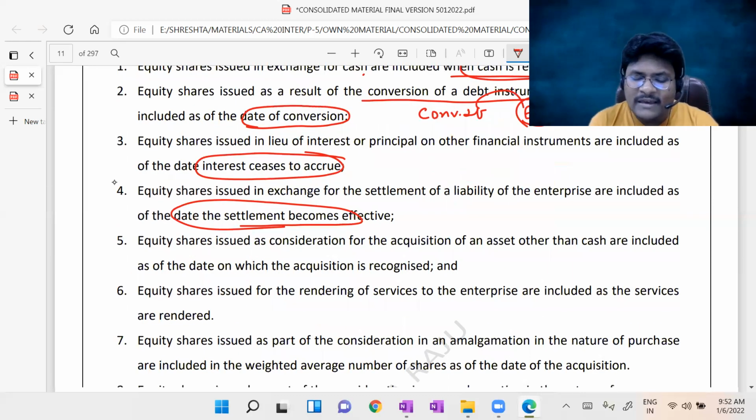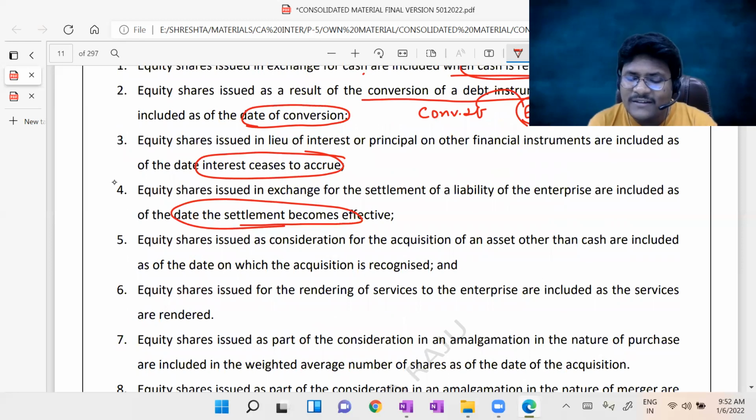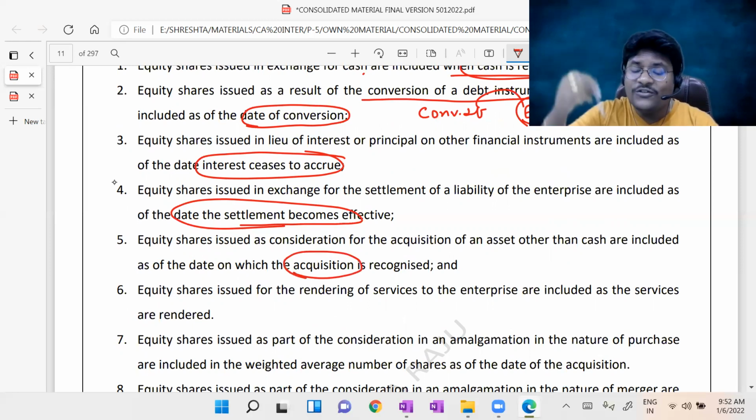Next case, equity shares issued as consideration for the acquisition of an asset other than cash are included as on the date on which acquisition is recognized. As on which date you recognize such asset in your books of accounts, you can consider that as the issue of equity shares.